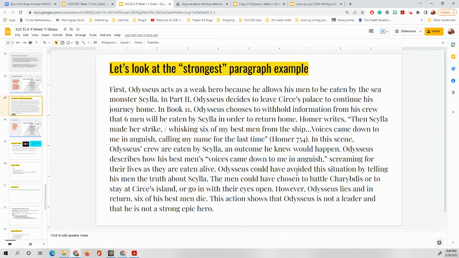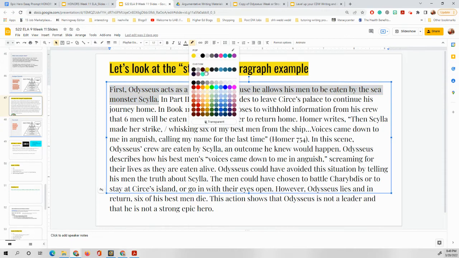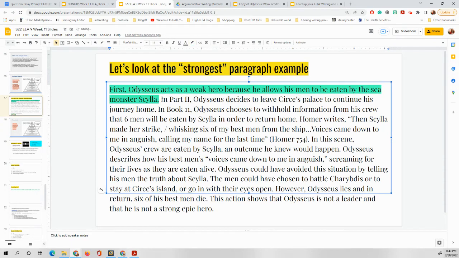Let me read this very quickly. It says, first, Odysseus acts as a weak hero because he allows his men to be eaten by the sea monster Scylla. This is our claim, okay? In part 2, Odysseus decides to leave Circe's palace to continue his journey home. In book 11, Odysseus chooses to withhold information from his crew that 6 men will be eaten by Scylla in order to return home.